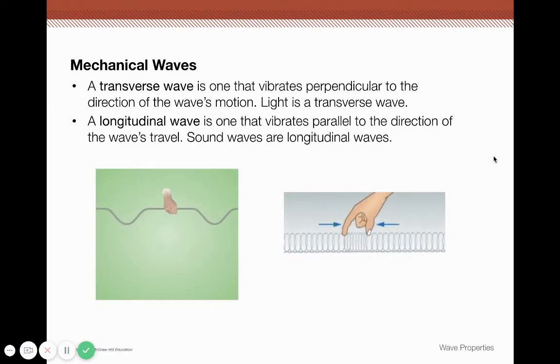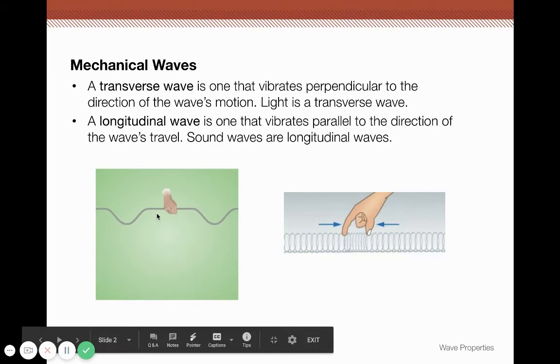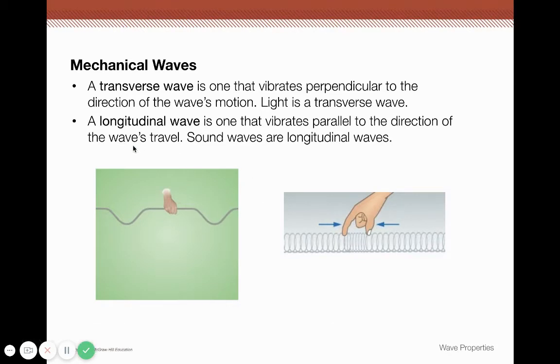A transverse wave is one that vibrates perpendicular to the direction of the wave's motion. So over here, this wave is moving this way, but the pulses are perpendicular, up and down, versus the direction. A longitudinal wave is one that vibrates parallel to the direction. So the wave is moving in this direction and it's vibrating in that direction also.